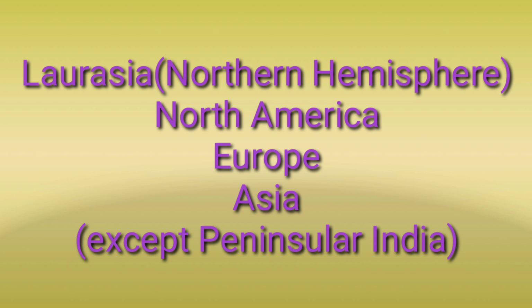Laurasia, in the Northern Hemisphere, includes the continents North America, Europe and Asia, except Peninsular India.